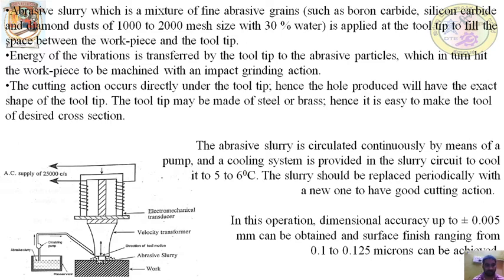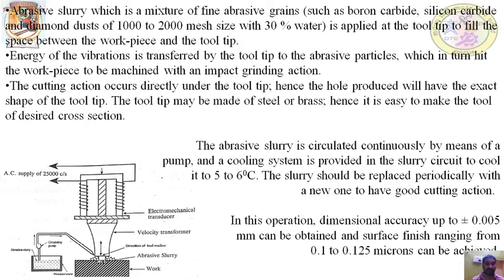So whatever the requirement of the workpiece, the same kind of tool is produced using materials such as steel and brass, on which it is very easy to form the desired cross section. So the abrasive slurry is circulated continuously by means of pump and the cooling system. So the abrasive particles, because of the high vibration and hammering action, will increase in temperature.